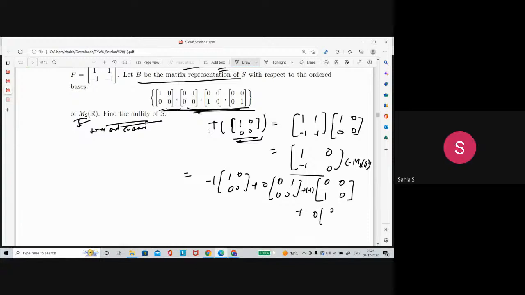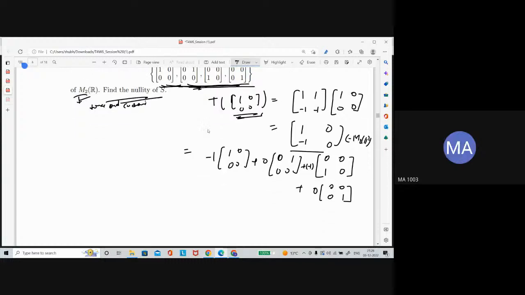Sir, in this case, are beta and gamma the same? Yes, beta and gamma are the same. So the entries will be the coefficients of these vectors, which is 1, 0, minus 1, 0.